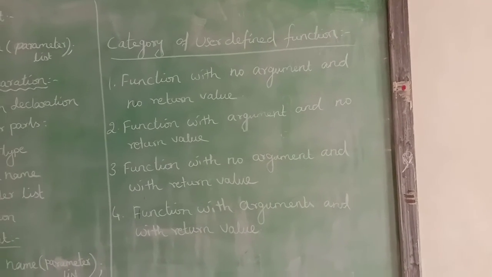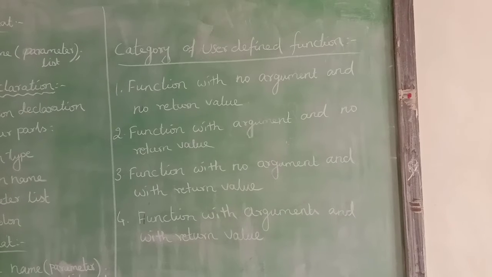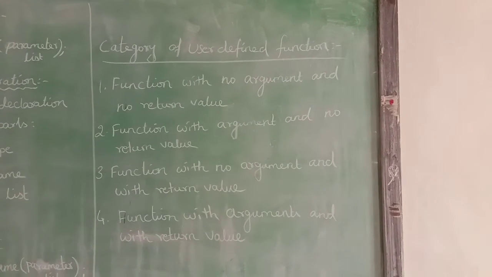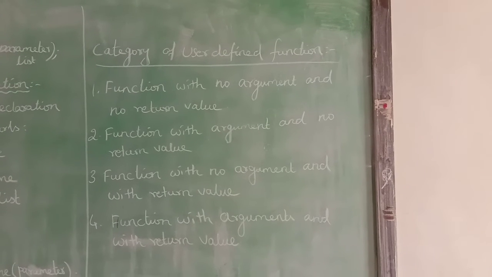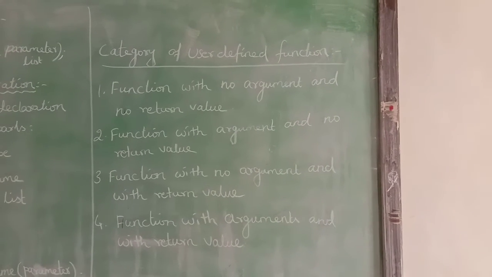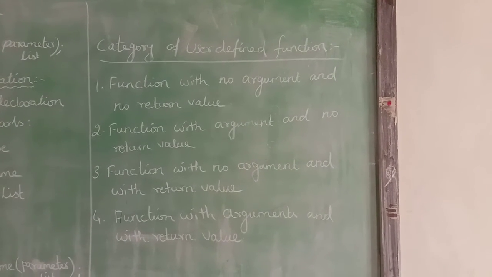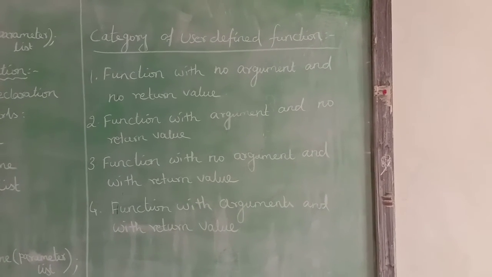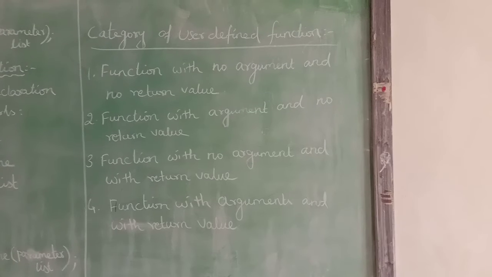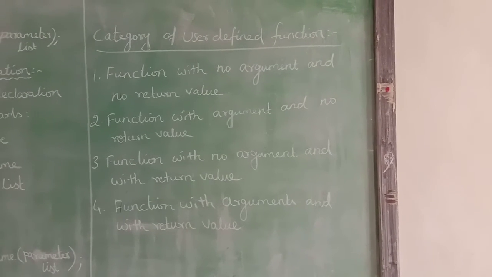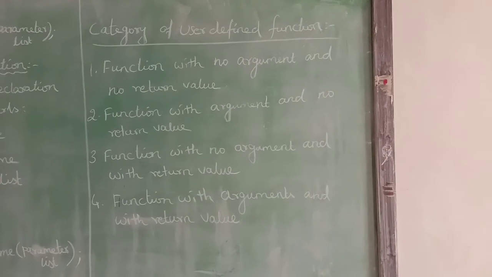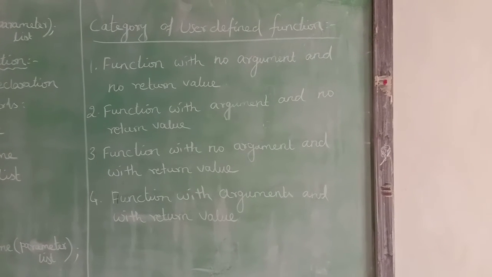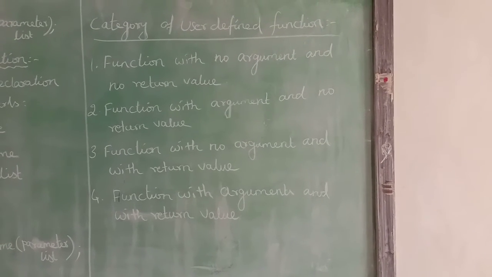This is known as no argument and no return value. The second category is function with argument and no return value. This function can pass arguments from the main function to the subfunction but cannot receive any return value from the subfunction to the main function.